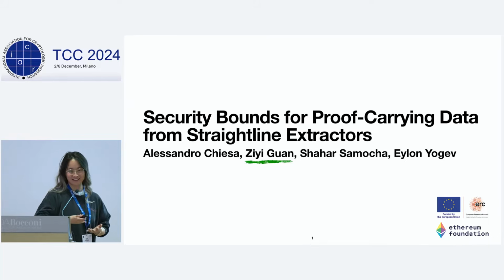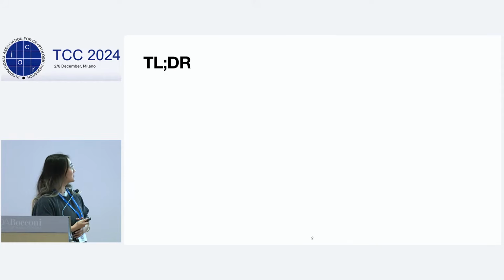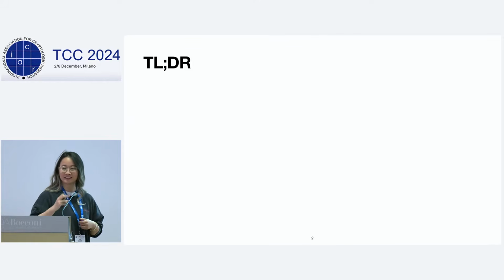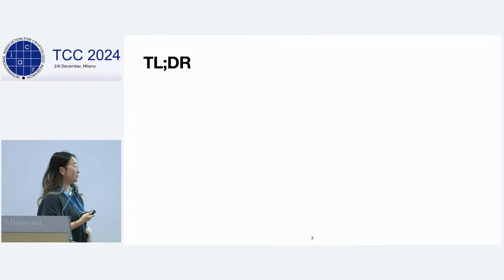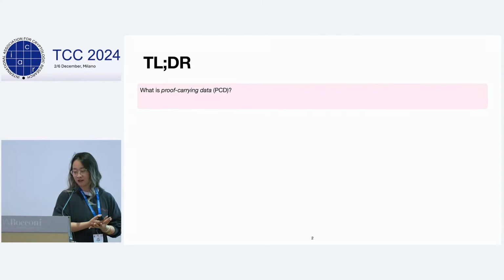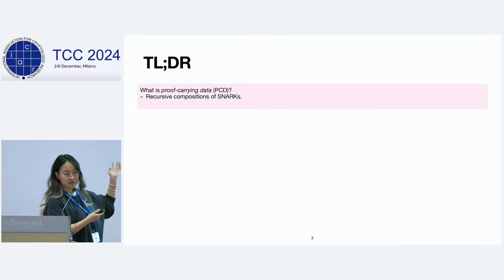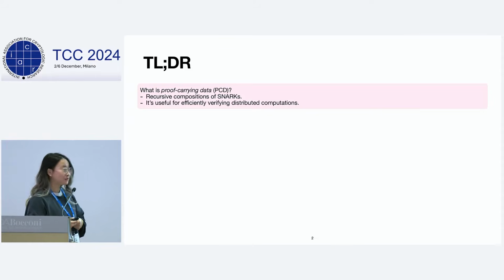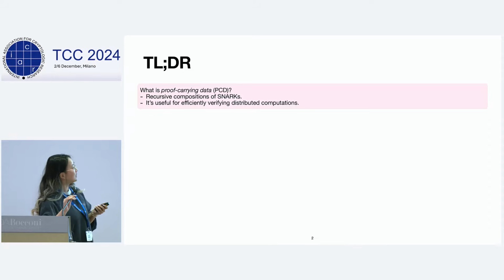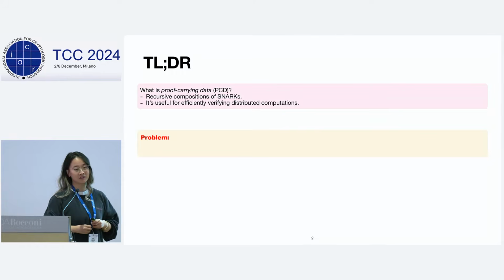Before I go into an infinite series of definitions, I want to first provide a roadmap, so that when you enjoy the business meeting, you at least remember something from this session. I'm going to talk about proof carrying data. It's essentially a recursive composition of SNARKs. We've seen SNARKs like 20 times today. Recursion is also reasonable, so we know what it is. It's been very useful for efficiently verifying distributed computations. But there is one issue.